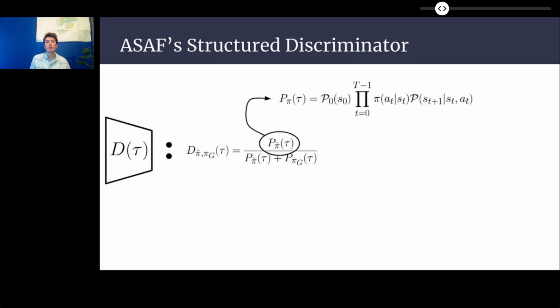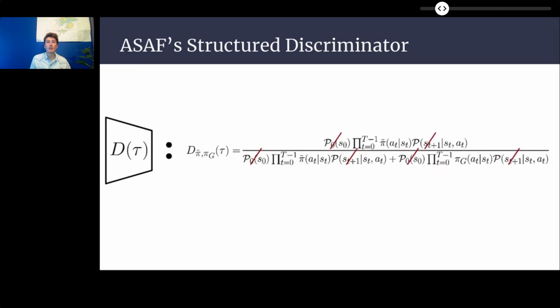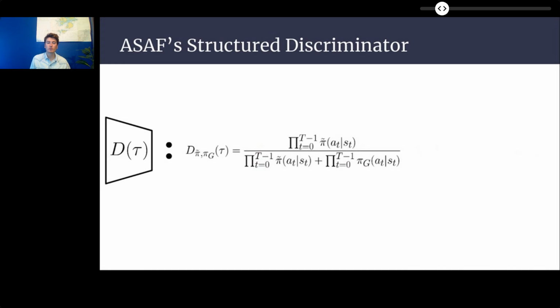Writing down the probability of a trajectory under a given policy in a given environment, we can express the discriminator in terms of the policy, and we see that the environment terms cancel out. Once simplified, we see that the discriminator only depends on the policies.